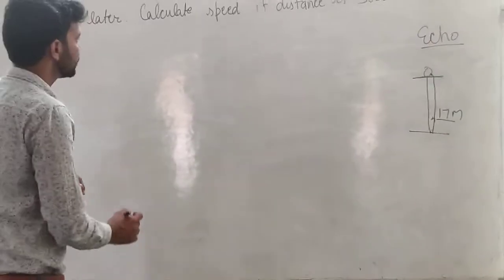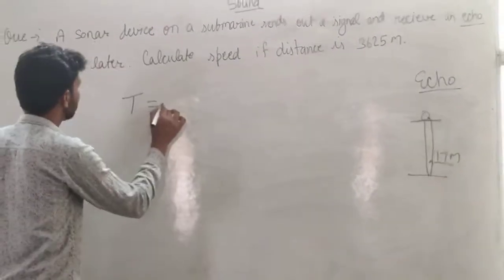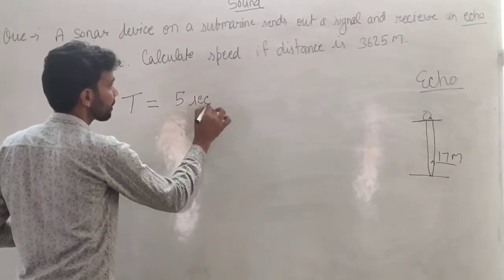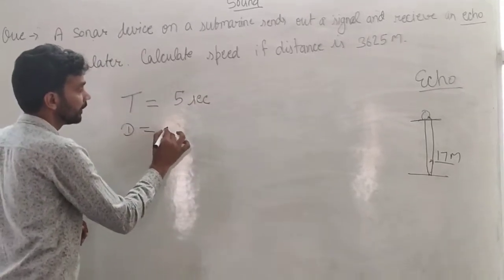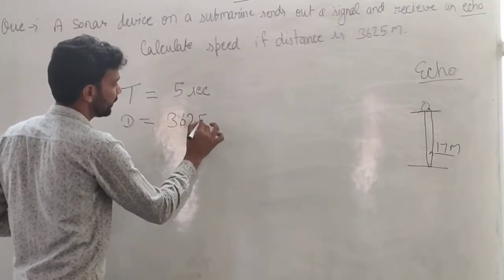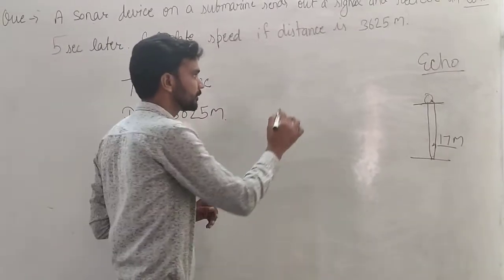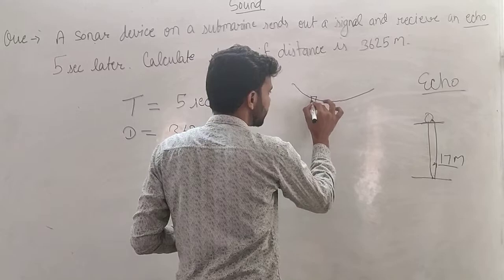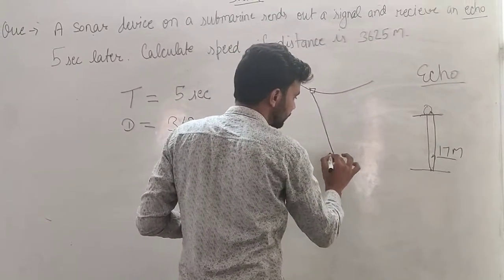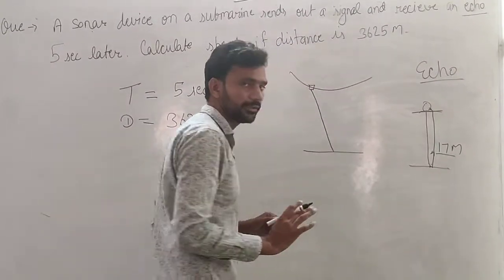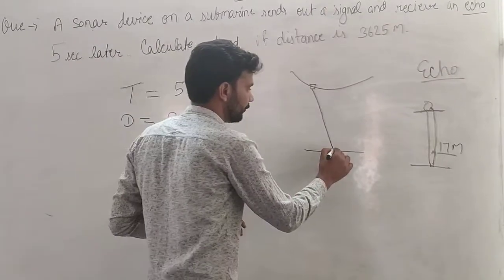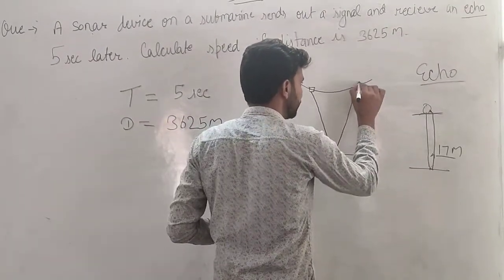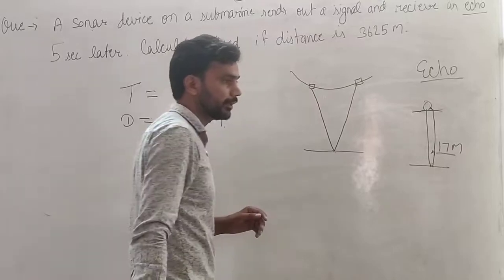So here two things are given. Time is given as 5 seconds. Distance is given as 3625 meters. Now the question says we have a submarine here. From here we transmit the sound. It strikes the surface of an object, and after striking we receive the sound in the receiver.